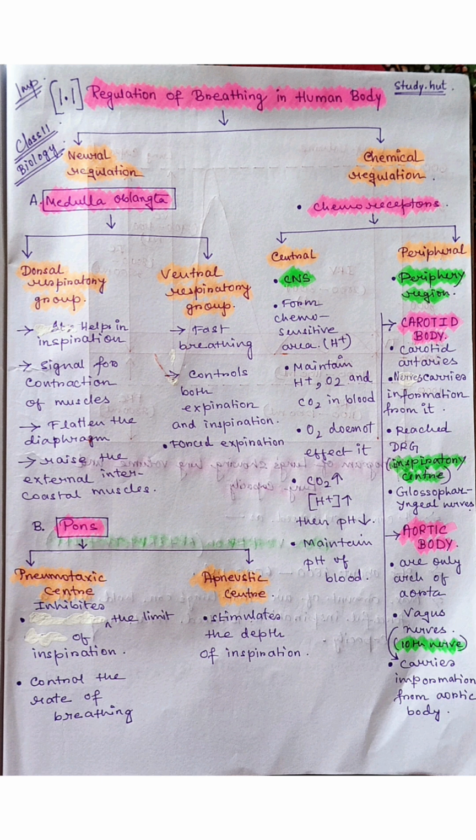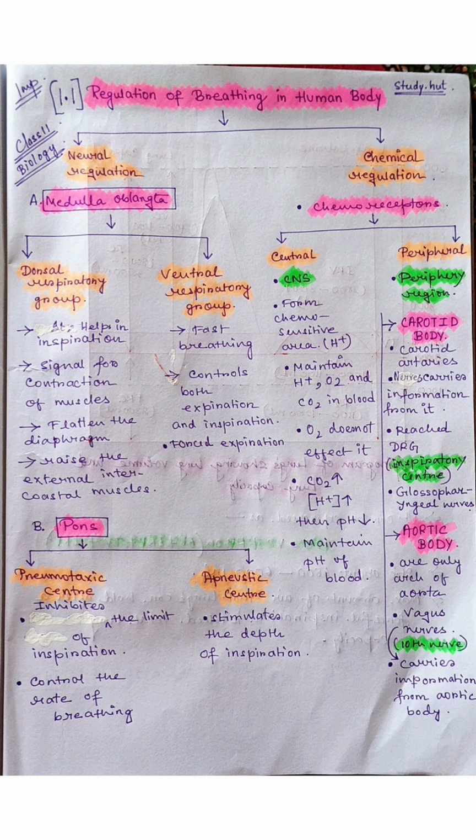Next is the peripheral region. It is found in the peripheral regions. It is of two types, the carotid body and the aortic body. In the case of the carotid body, it consists of a nerve whose name is the glossopharyngeal nerve. These nerves carry information from the carotid body.